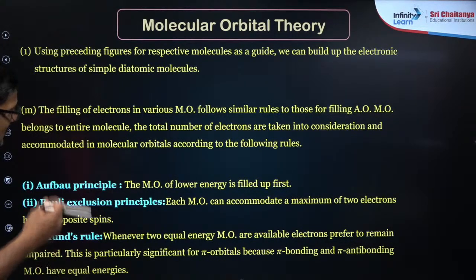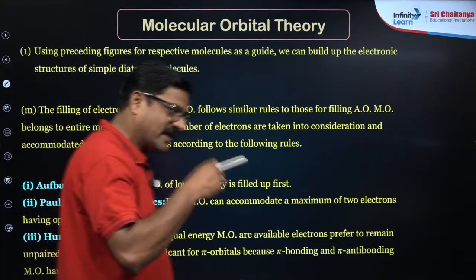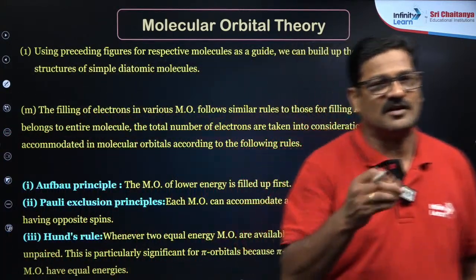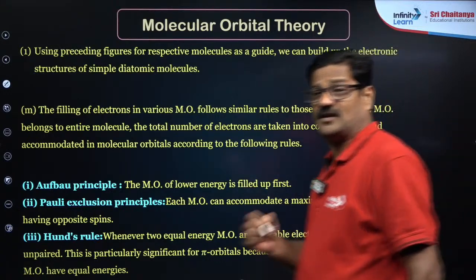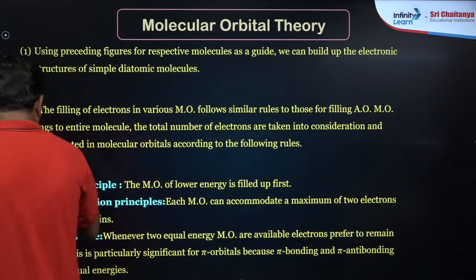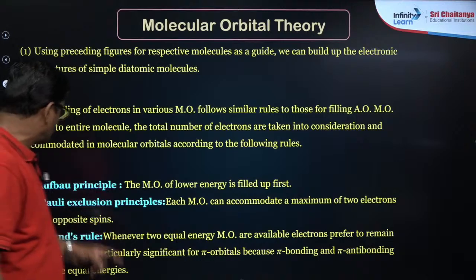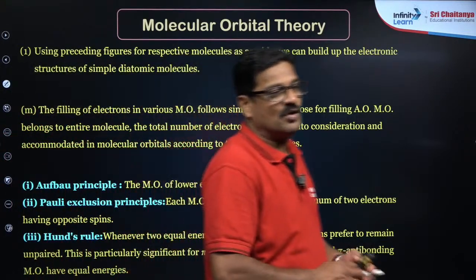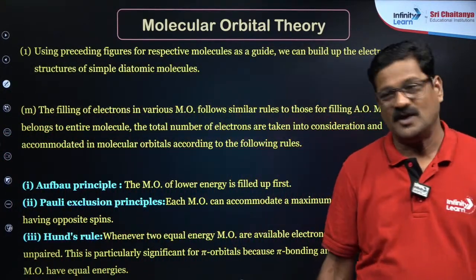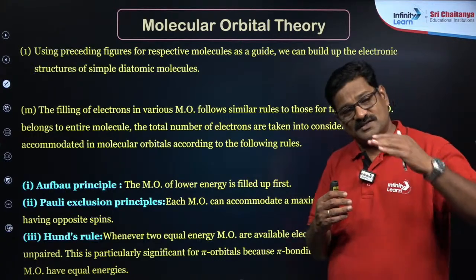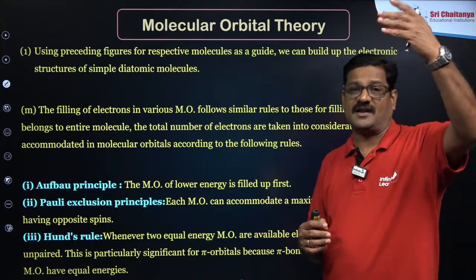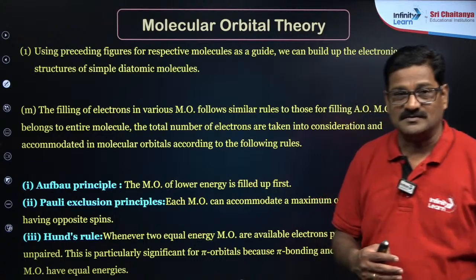So, when these orbitals are formed, these molecular orbitals are filled with electrons, and this filling should be governed by the Aufbau principle, Pauli's exclusion principle, and Hund's rule of maximum multiplicity. The Aufbau principle says the molecular orbital with low energy is filled first, then higher energy orbitals are filled next.